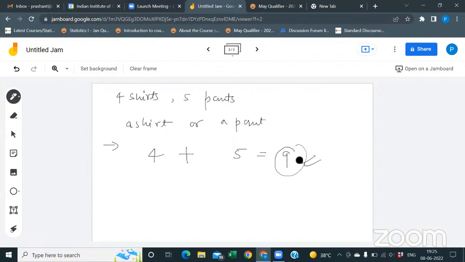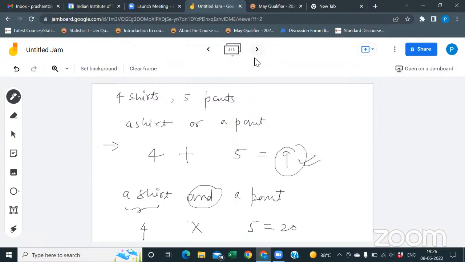Suppose I'm saying I have to choose a shirt and a pant. How many ways can I choose a shirt? 4 ways. And a pant? 5 ways. It's an AND operation, that means 20.